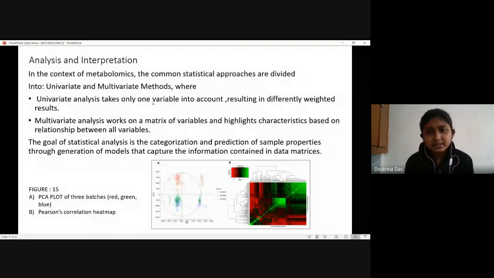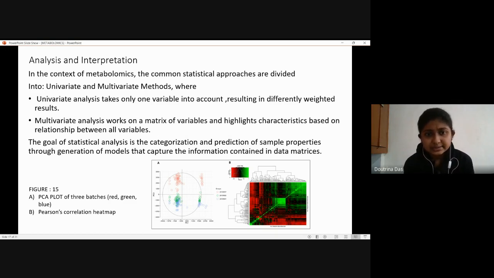And then finally, after we have obtained the data, we need to analyze and interpret it. What is the inference we are getting after studying all those graphs and matrices? In the context of metabolomics, the common statistical approaches are divided into two methods. One is the univariate, and another one is the multivariate method. The univariate analysis takes only one variable into account, resulting in differently weighted results. The multivariate works on a matrix of variables and highlights the characters based on relationships between all the variables.